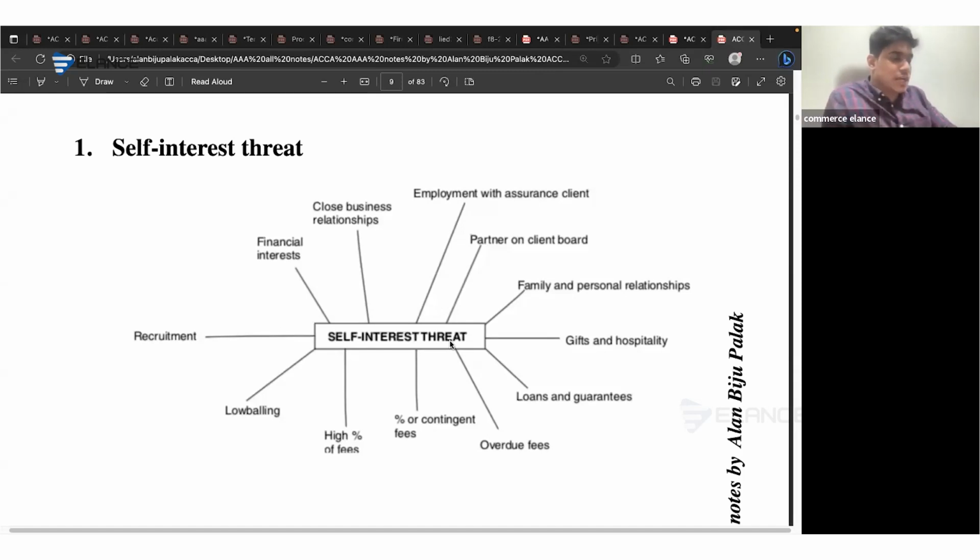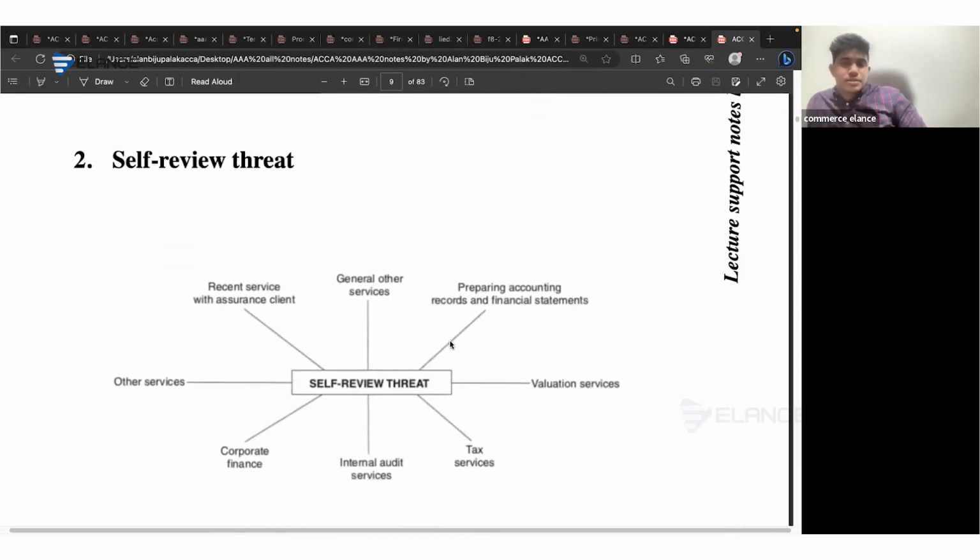Like if we've got a share investment, if you want to join as the auditor, you have to dispose of all the interest in shares immediately. Close business relationship, employment with assurance client, partner on client board: whoever creates the issue should be removed or it should be considered for an external review of the work done. Those have to be considered as safeguards.